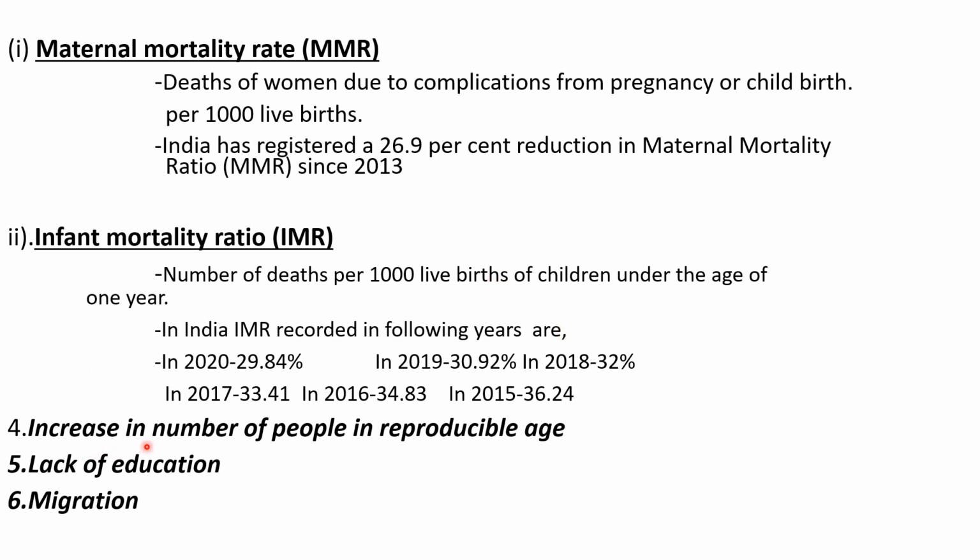Another reason is the increase in number of people of reproductive age. Almost 50% of the population in India belongs to the reproductive age. Because of that, they are able to produce a great population. Another reason is lack of education, especially people in rural areas are not well educated.